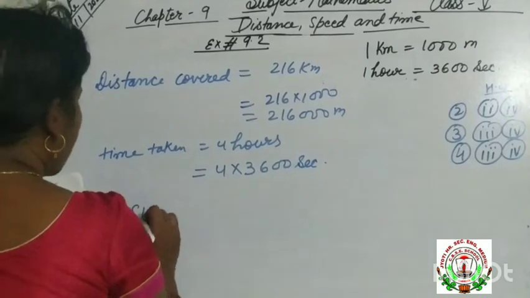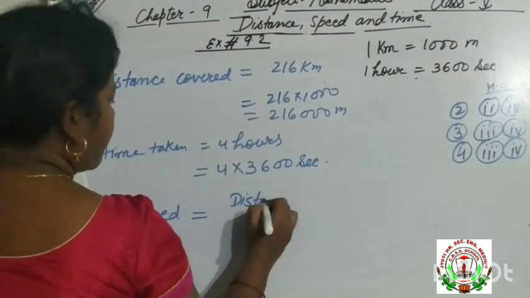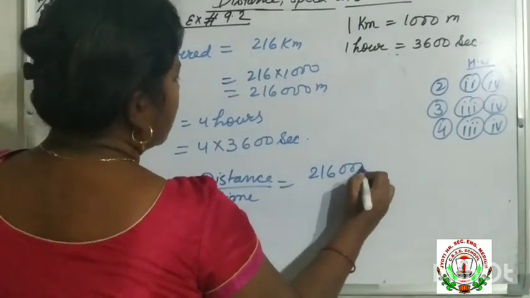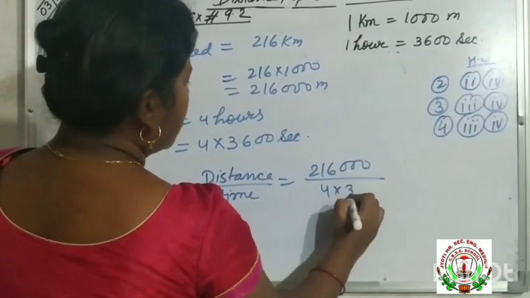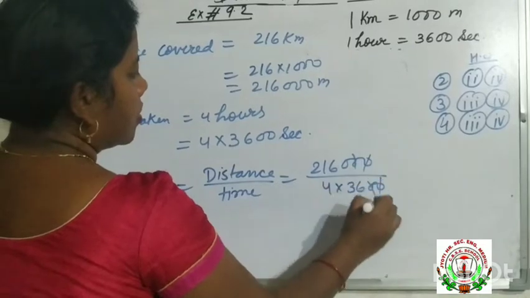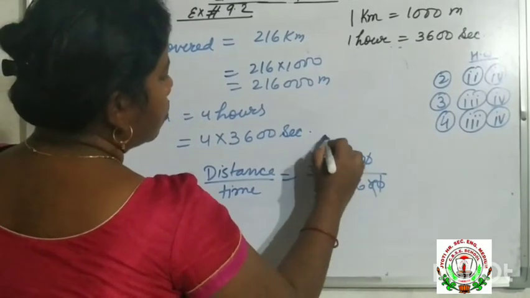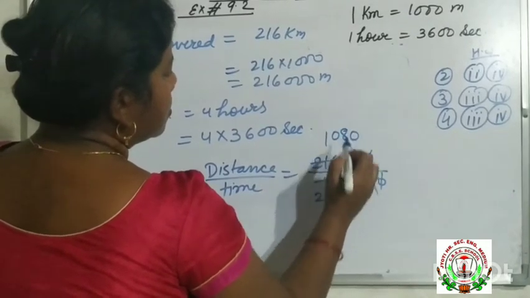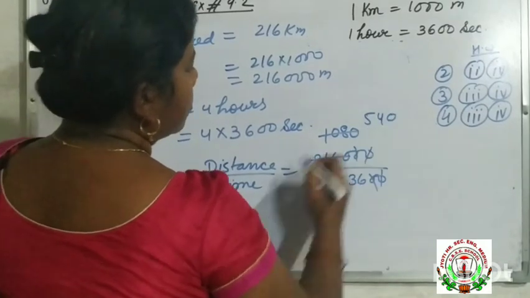Now speed is equal to distance by time. This is the distance, and time is 4 into 3600. Now we will cancel the zeros. 2 2 are 4, 2 1 are 2, 2 8 are 16, 2 5 are 10, 2 4 are 8.